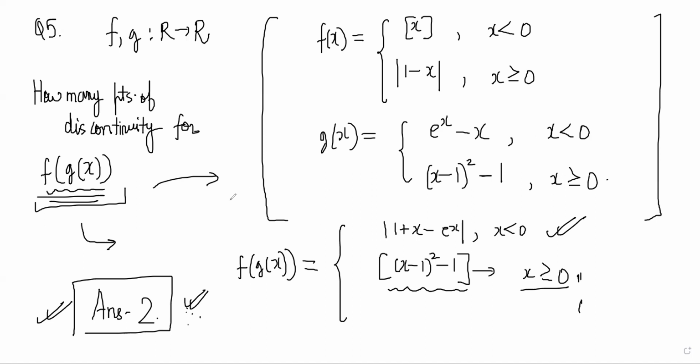Sir, how is the first one correct? 1 plus x minus e to the power x, mod. Think about it. You have to think first. Nothing will be explained immediately. You have to first try yourself.